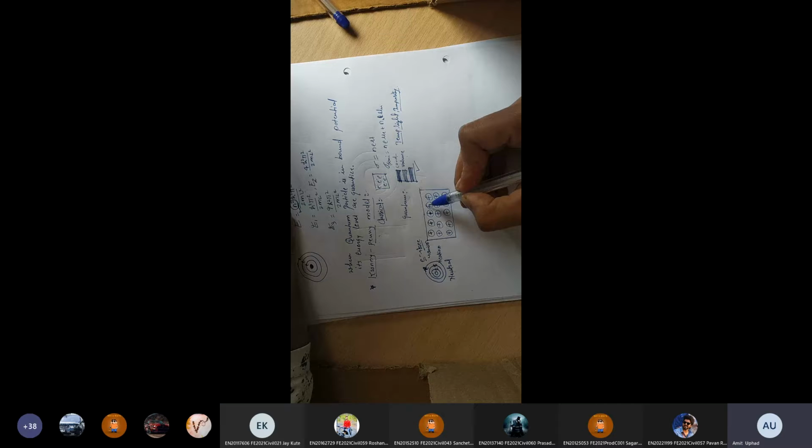Every atom contains free electrons, and when a free electron is ejected from the atom, the atom carries a positive charge. This positive charge is nothing but a cation, like this atom. This is the structure of a solid in free electron theory, and free electrons can wander anywhere on the surface of the solid. Is it clear what I am saying? These are the free electrons. Are you understanding what I am saying?